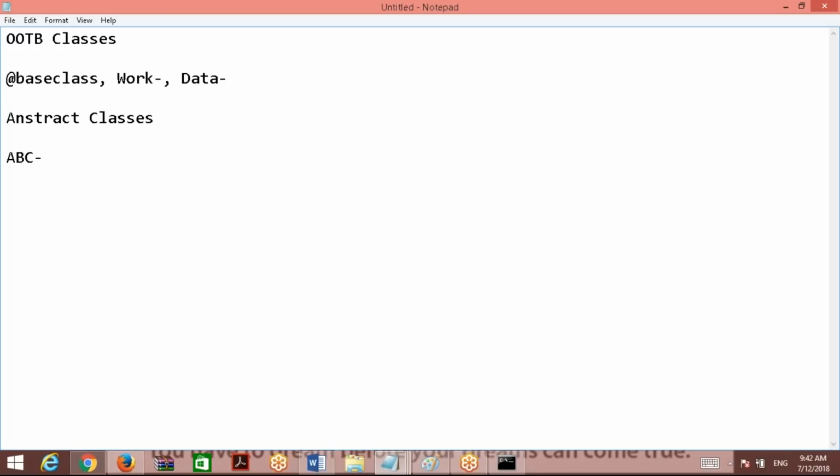So till Pega 6 version, when you create a new class, if it is an abstract class, its name must end with a hyphen symbol. That's why you see many predefined classes are still available with the name ending in a hyphen. Those are all abstract classes. So by looking at the name of the class, can you say whether it is abstract or concrete? Up to Pega 6, not after that. But in Pega 6 also we have the base class, whose name does not end with a hyphen from the beginning, but it is still abstract. There is a small conflict, but leave it. This is how it was designed. I don't know why it was created like that.